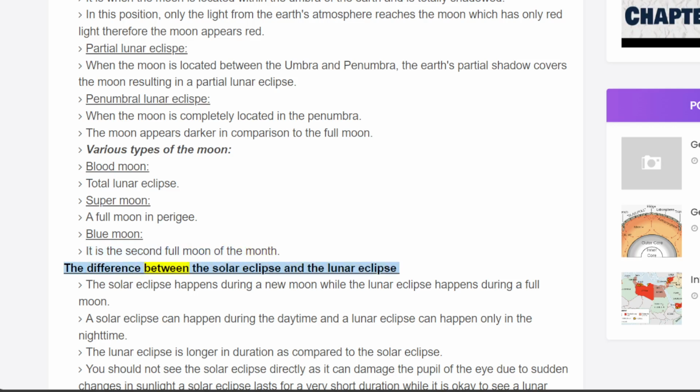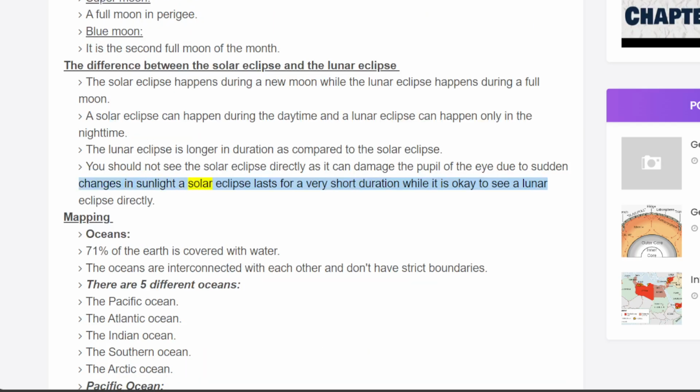The difference between the solar eclipse and the lunar eclipse. The solar eclipse happens during a new moon, while the lunar eclipse happens during a full moon. A solar eclipse can happen during the daytime and a lunar eclipse can happen only in the nighttime. The lunar eclipse is longer in duration as compared to the solar eclipse. You should not see the solar eclipse directly, as it can damage the pupil of the eye due to sudden changes in sunlight. A solar eclipse lasts for a very short duration, while it is okay to see a lunar eclipse directly. Mapping. Oceans.